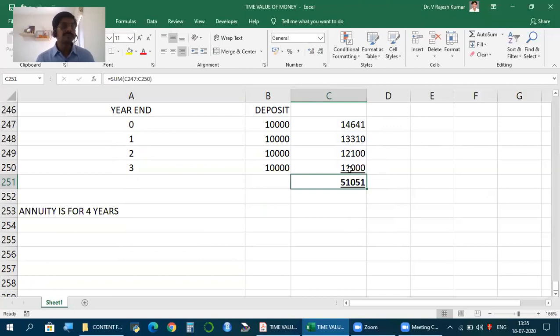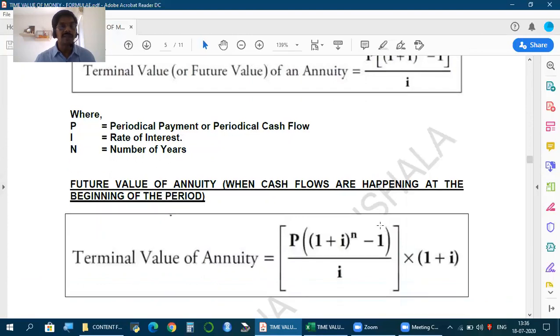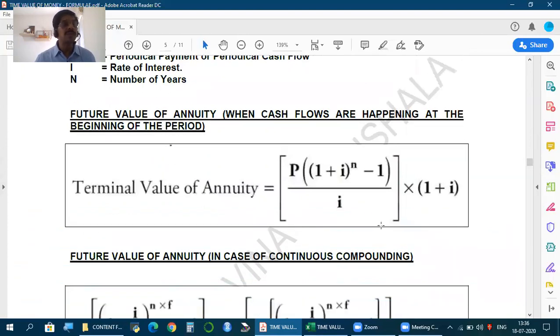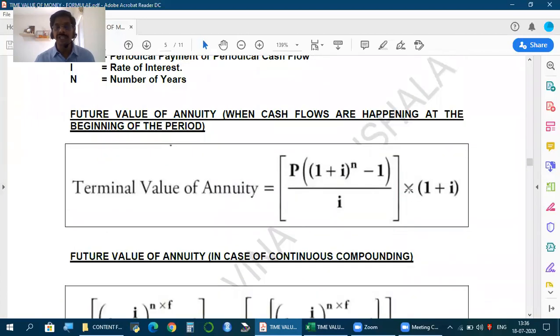51,050. Is that right? Now, when I use this formula, I don't get that number, which means I can use this formula only when cash flows are happening at the end of each period. But friends, if cash flows are happening at the beginning of each period, not at the end, then this is the formula to find future value of annuity. Same formula, the very same formula with one change, we'll say into 1 plus I.